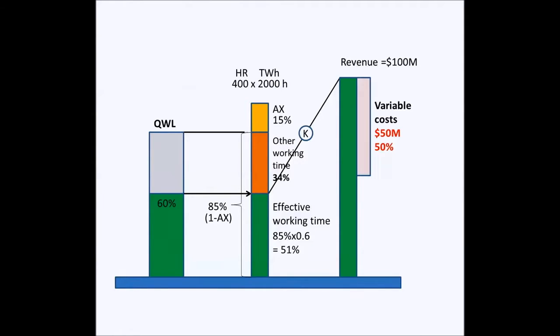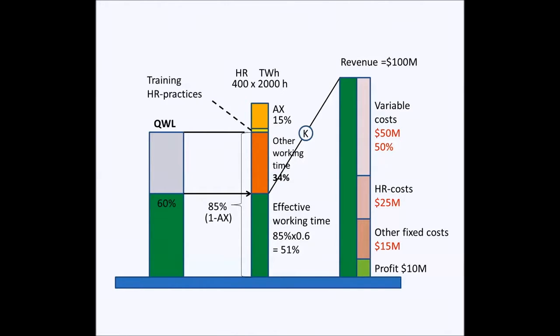According to the annual profit and loss account, there are variable costs of $50 million, which is 50% from the revenue. Variable costs are materials and purchase services which are needed in making the revenue. Staff costs are $25 million, and other fixed costs like rents and licenses are $15 million. Finally, when all costs are reduced, there will be operating profit, in this case $10 million.